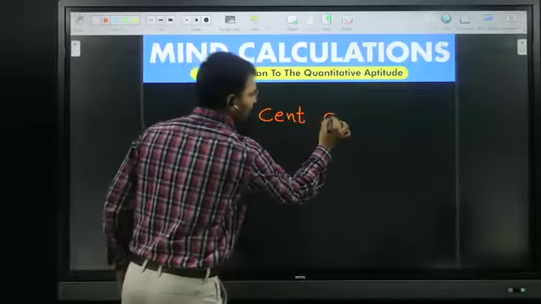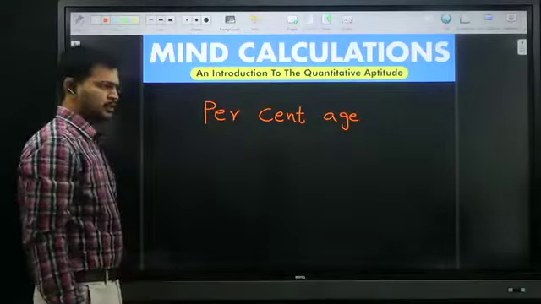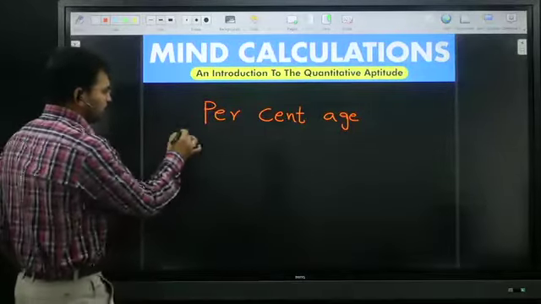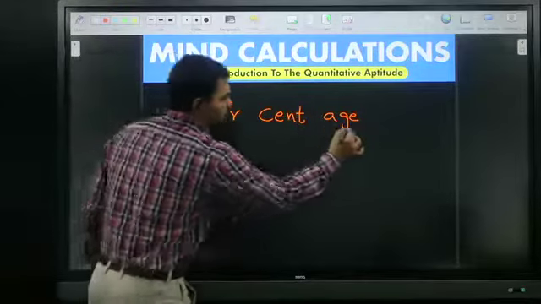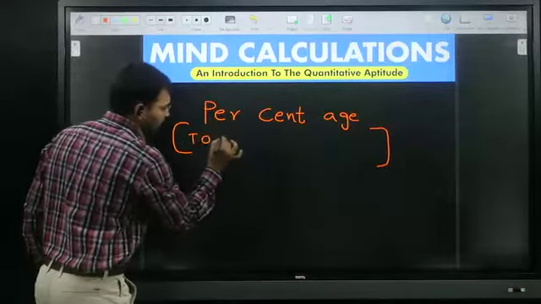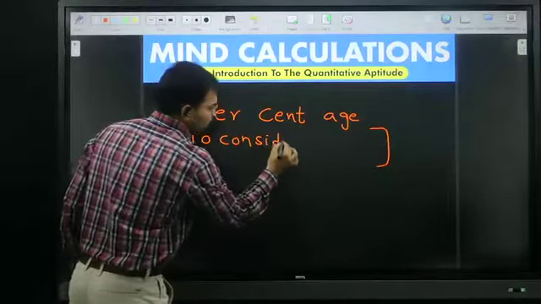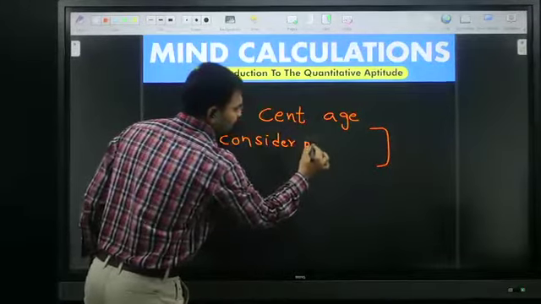What is the literal meaning of the word percentage? The meaning of the word percentage is nothing but to consider per every 100.